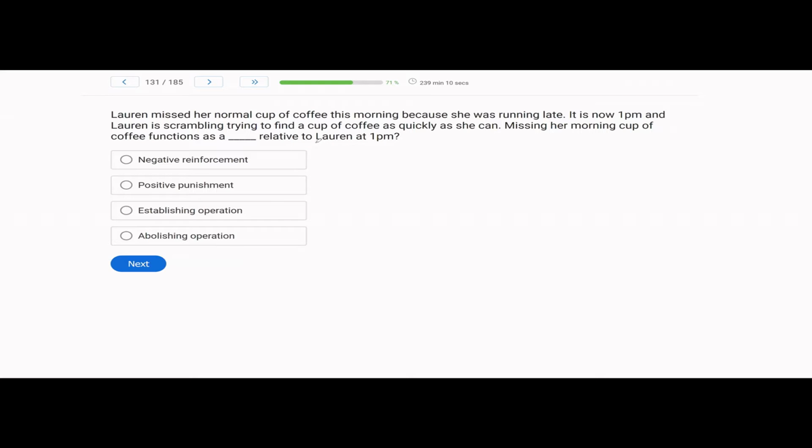So we've got a behavior question, and when we're dealing with direct behavior questions, we want to think about two things. Who is the person of interest and what is the behavior of interest? Because in a lot of your scenarios, you'll have multiple people and multiple behaviors. In this case, we're looking at missing a morning cup of coffee relative to Lauren at 1 p.m. So we're concerned with missing the cup of coffee and how it's affecting Lauren at 1 p.m. What is the function of that missing coffee relative to Lauren?